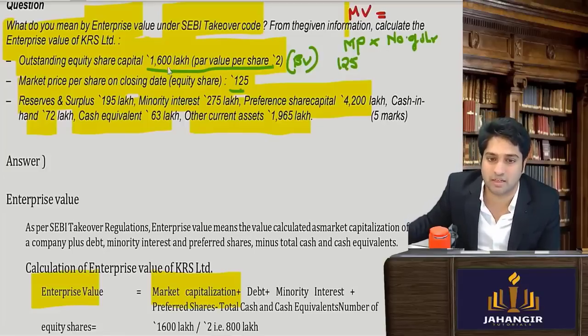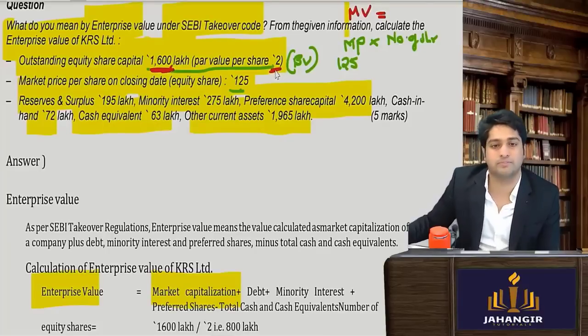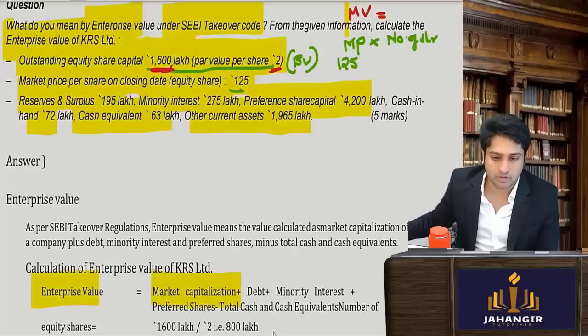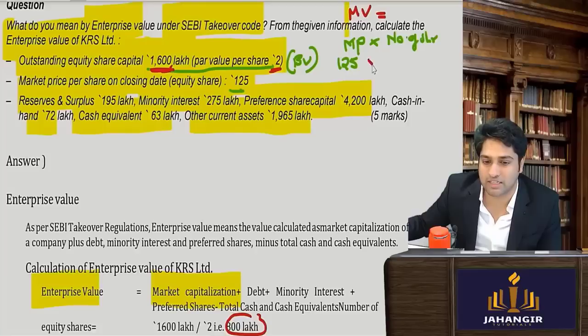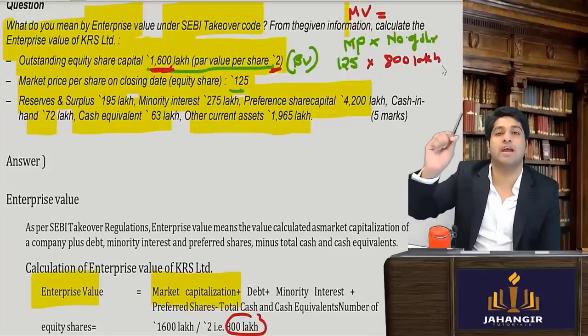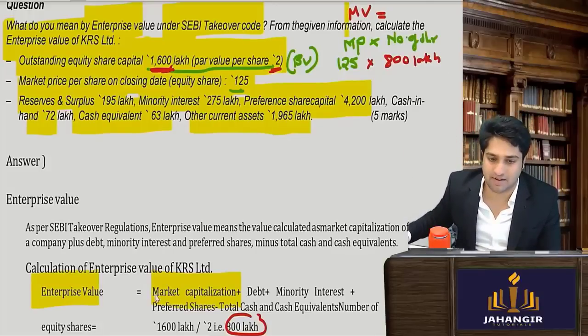How will we find the number of shares? This much value is given, and one share is of 2 rupees. So if I divide this, I will come to know how many equity shares there are. So I'll come to know that there are 800 equity shares of rupees 2 each, multiplied gives a value of 1600 lakhs. So how much is the number of shares? Can anyone tell me? 800. 800 lakhs.